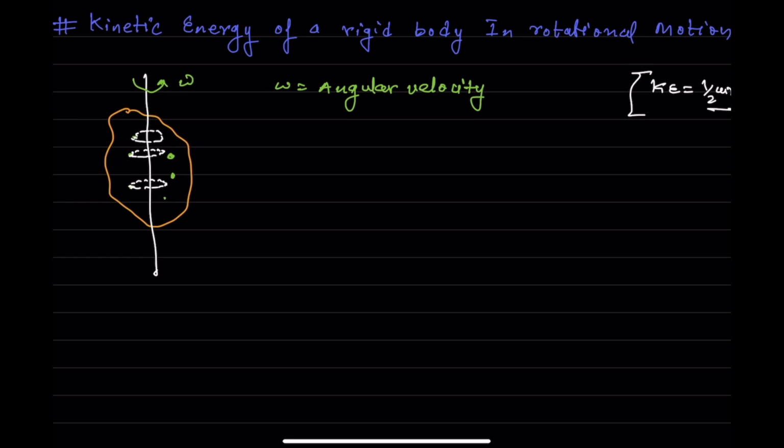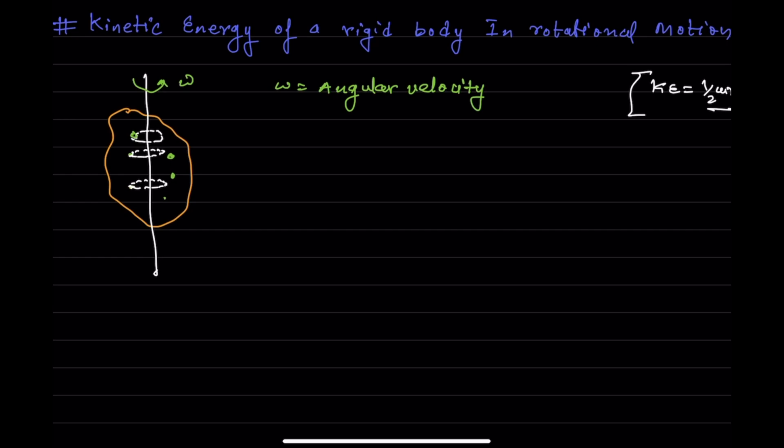So what I will do is break this rigid body into small particles, and I know that these small particles are just performing circular motions. So I can calculate their kinetic energy in terms of half mv square, where m will be the mass of these particles and v will be the linear velocity. And using that I can find out the total kinetic energy of a body which is in rotational motion. So let's find out. For that I will need the linear velocity. So what to do?